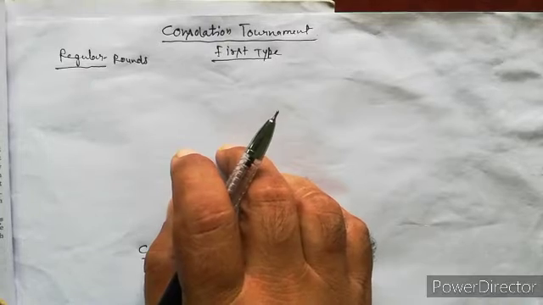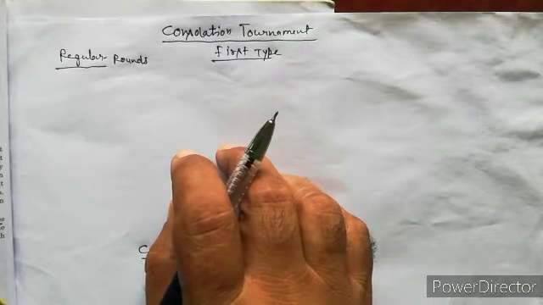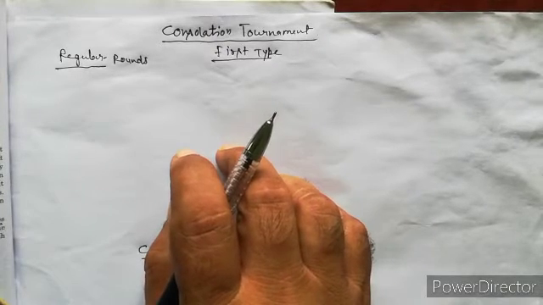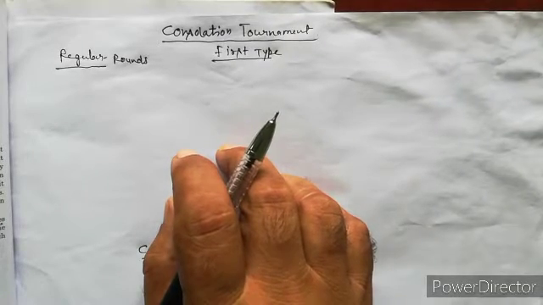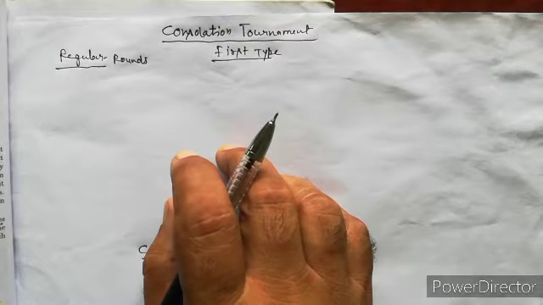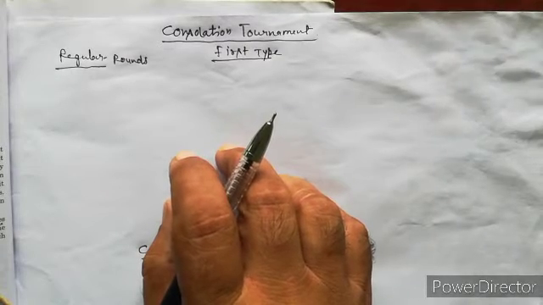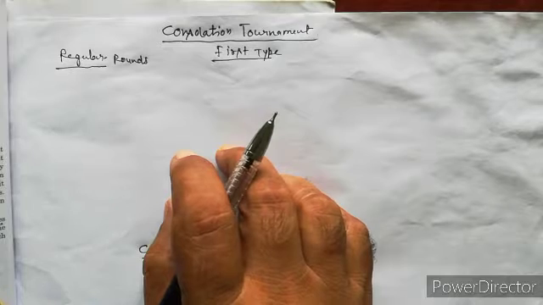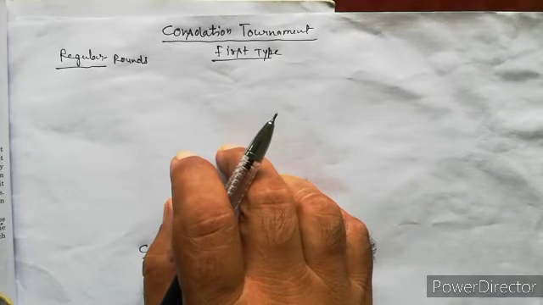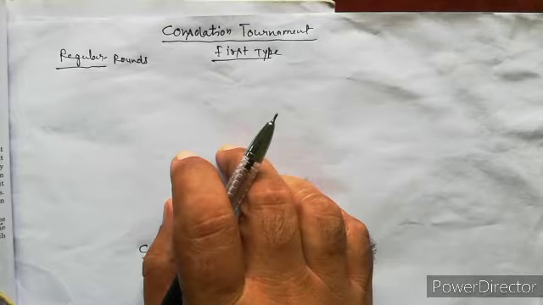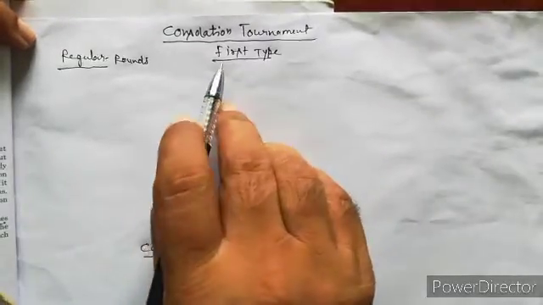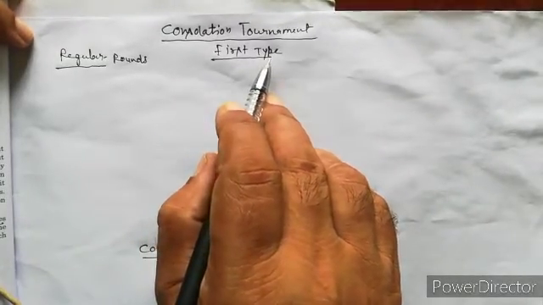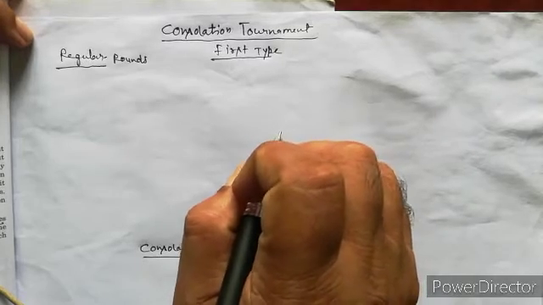In the consolation tournament, each team gets a chance after elimination. In other words, when a team is defeated, the committee gives another chance to show their skills. There are two types: first type of consolation and second type of consolation.